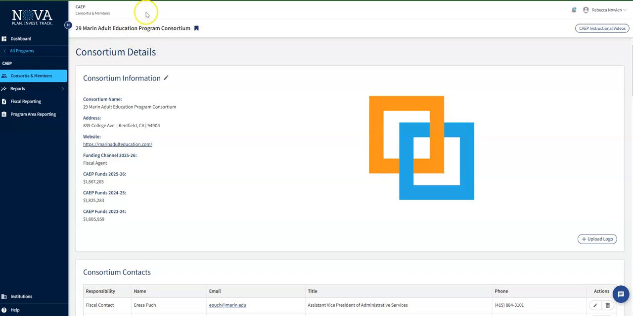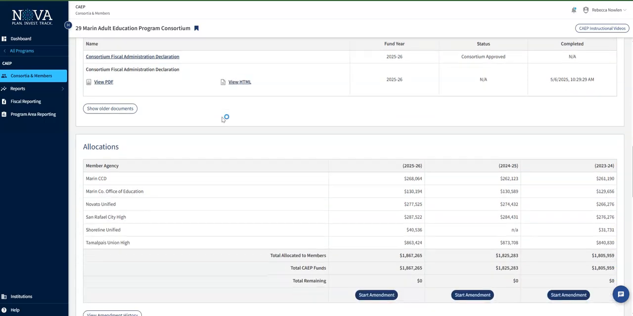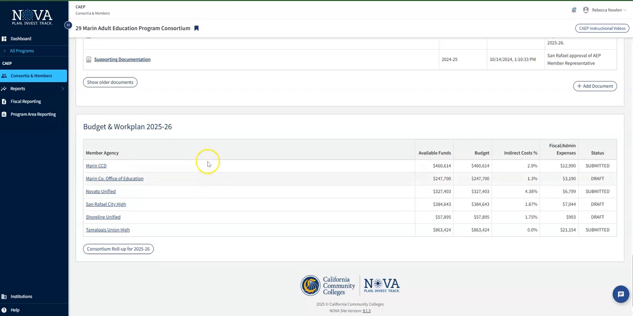Okay, I'm here on our home page in Nova, number 29, the MAPE Consortium. You just have to scroll down on our home page, past details, past contacts, past agencies, CFAD, allocations, strategic plans, supporting documents until you get to budget and work plan. By the way, here you can always see whether you submitted it or not. I'm going to click on MCOEs just to show you how it's done.